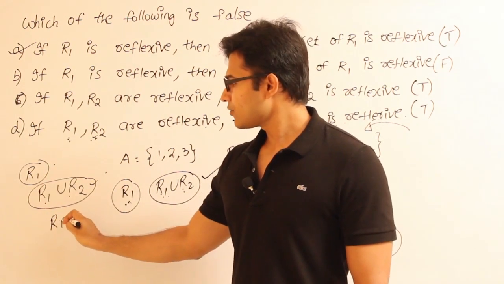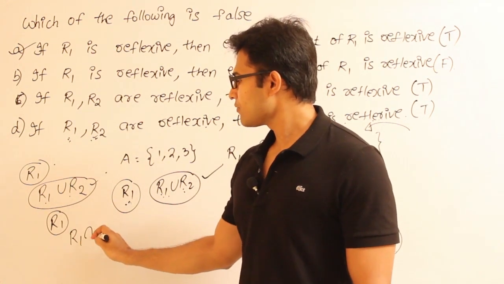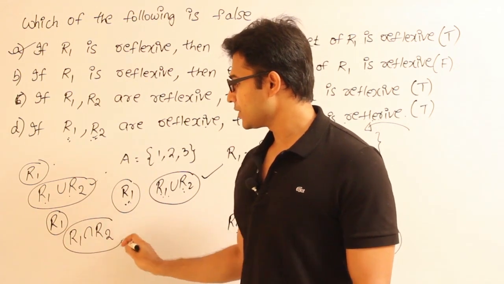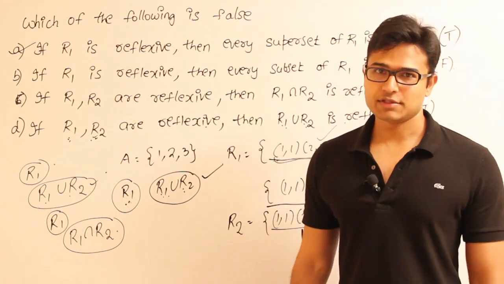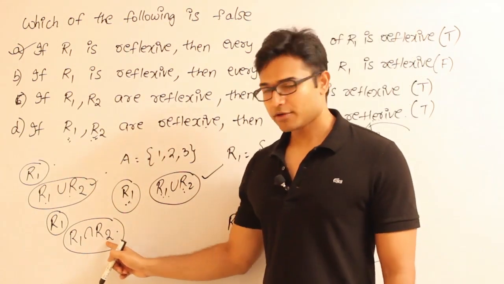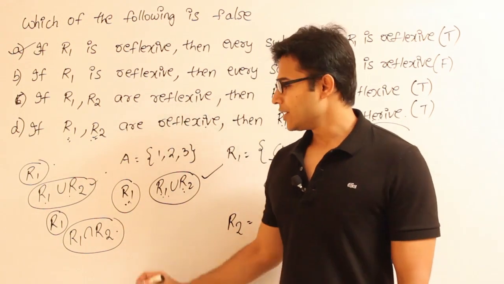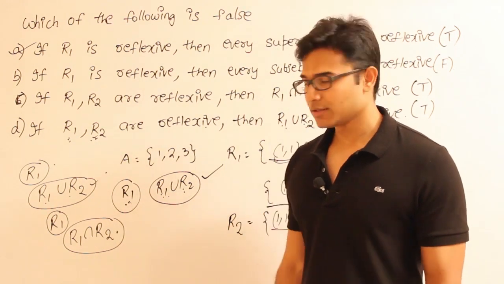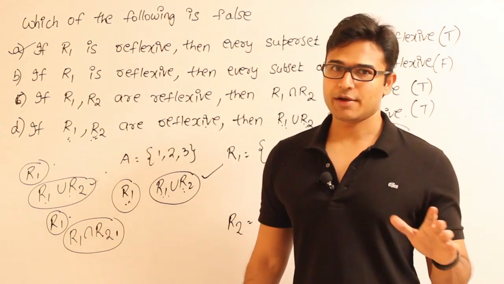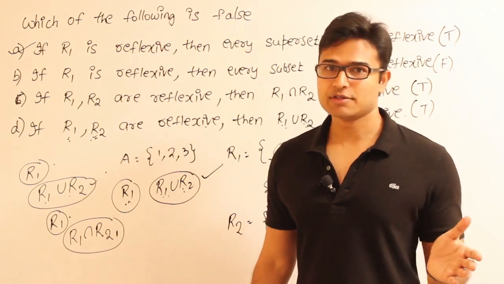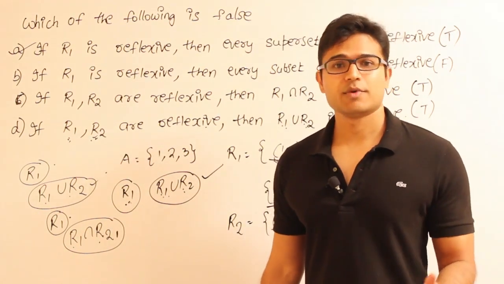Now, let us say R1 is reflexive, and I am not saying anything about R2. What can you say about R1 intersection R2? Is it reflexive? Now it depends. Without knowing about R2, we cannot answer this question, because if R2 is not reflexive, then the intersection may not be reflexive. If R1 is reflexive and no information is given about R2, then R1 intersection R2 may or may not be reflexive.